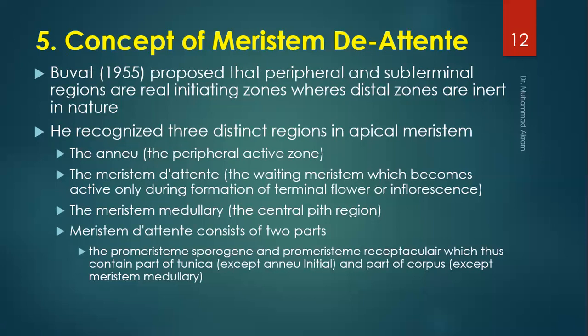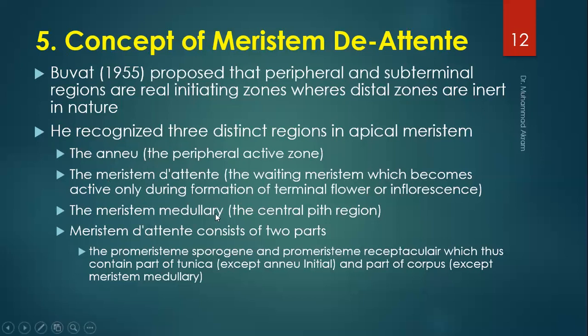However, during the vegetative growth of the plant, the d'attente concept cannot be described, or such meristem is not initiated. This is only possible during the reproductive stage, flower or inflorescence production.